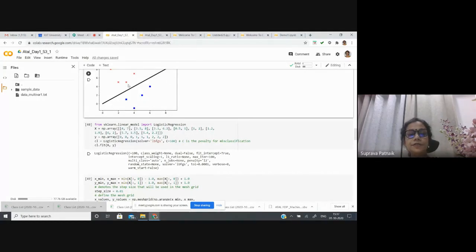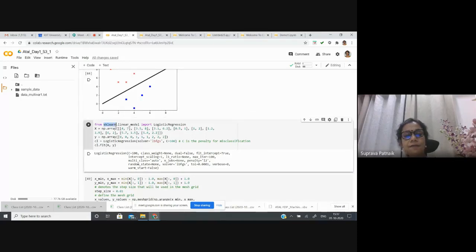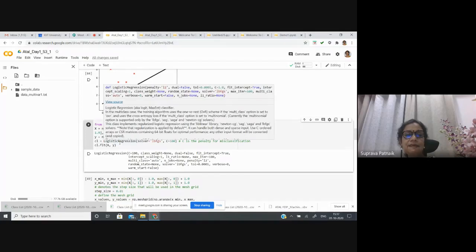So here I have taken sklearn, which I said again is a library consisting of machine learning algorithms. If I keep the cursor there, you can see that for logistic regression the inputs can be penalty, that means the loss function, L2 loss function.